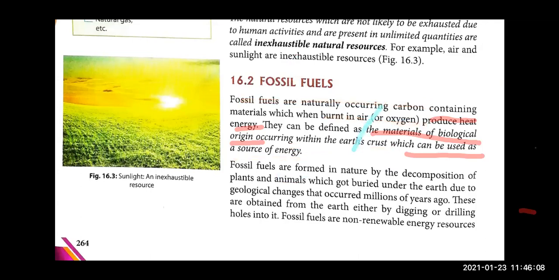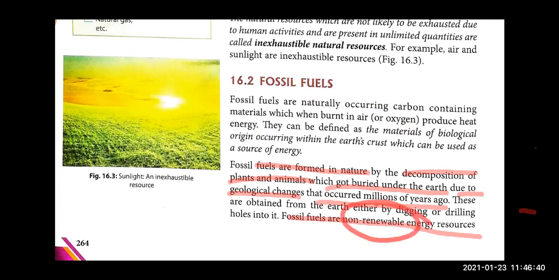And the story which I told you, that story is over here. Fossil fuels are formed how? By decomposition of plants and animals which got buried under the earth, and due to geological changes, a change in temperature and a change in pressure, and millions of years ago this happened, right? And then they got converted into fossil fuels, and fossil fuels are non-renewable energy sources.